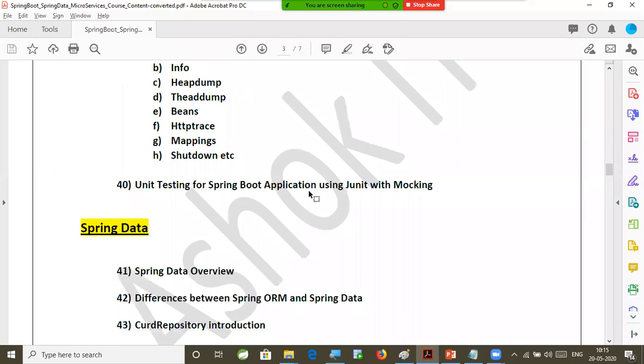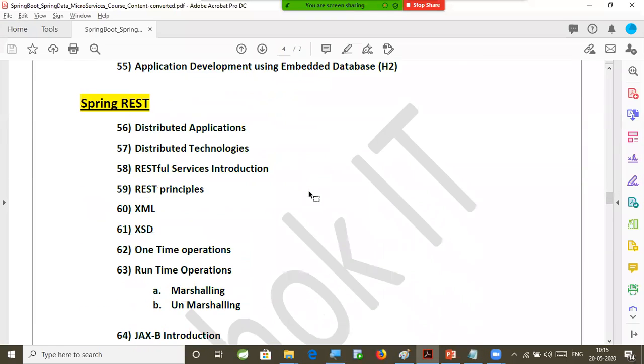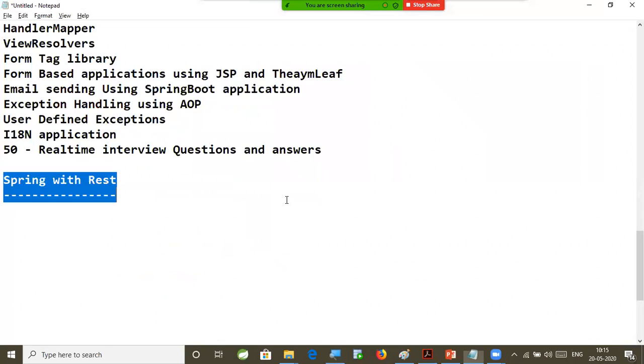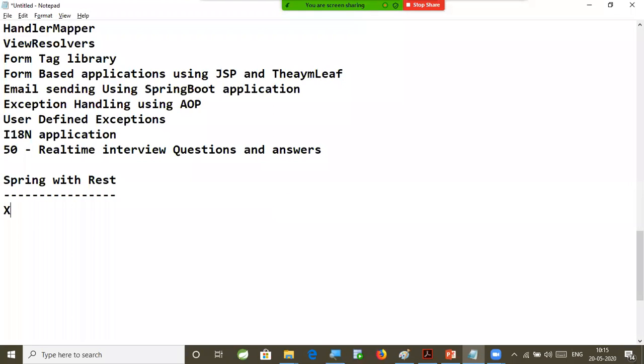Next, complete REST. Before starting REST, I will explain what is XML, what is JSON, when to go for XML, when to go for JSON, XML versus JSON, and I'm going to explain JAXB, which is used to convert Java object to XML and XML to Java object. Marshalling, unmarshalling will be covered here.